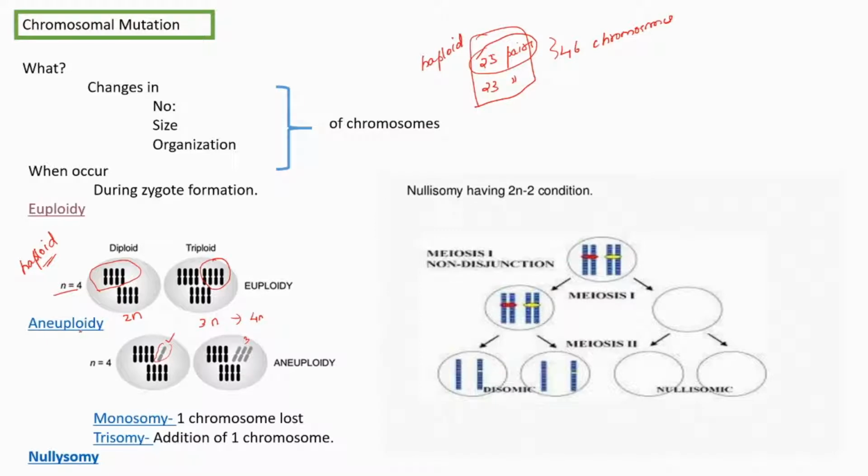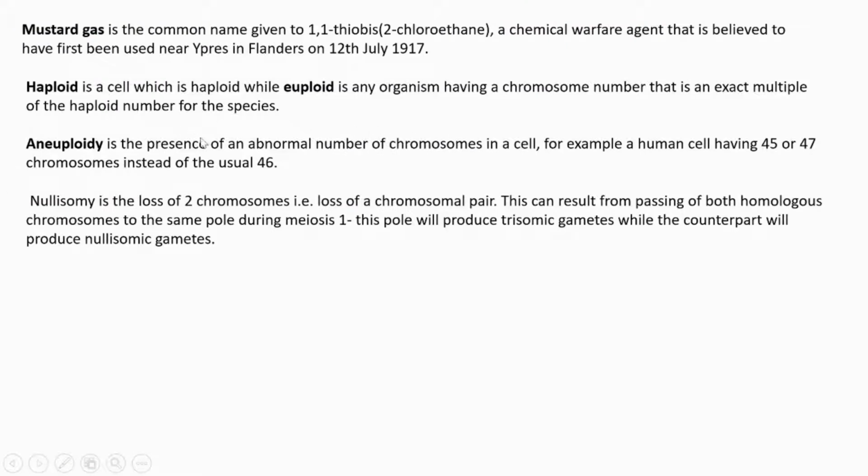It relates to the abnormality in number of a particular chromosome, not the entire set. Aneuploidy is the presence of an abnormal number of chromosomes in a cell. For example, a human cell normally has 46. Instead of that, if a cell has 45 or 47, then we can say it has aneuploidy.